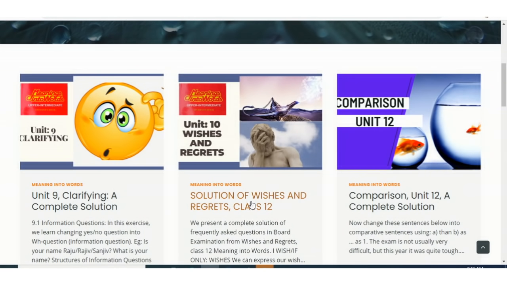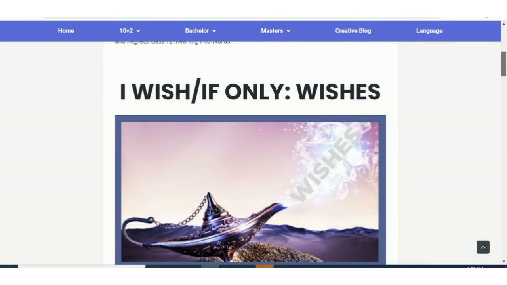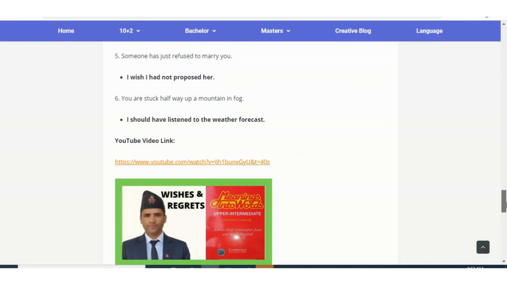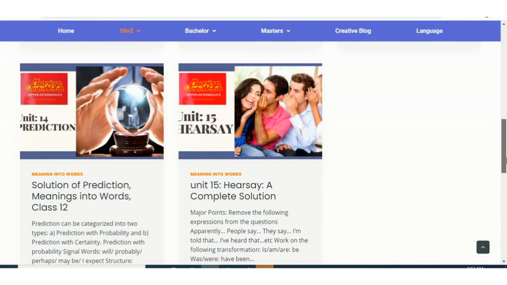And wishes and regret, most of the time you get 5 marks from wishes and regret. Okay, so 3 questions may be there from wishes, 2 questions might be from regret. So altogether from unit 10, wishes and regret, you can expect 10 marks. So you can see here the solution of wishes, and you also can see here the solution of regret. So how do we write the solution? You can easily see this. It's not that very difficult. Once you go through this, proper structures are given, and on the basis of that you can do.